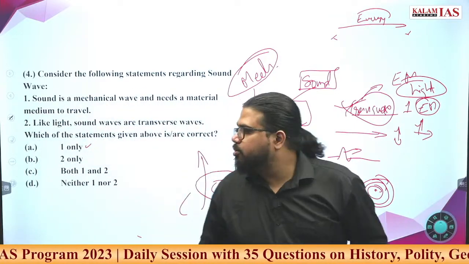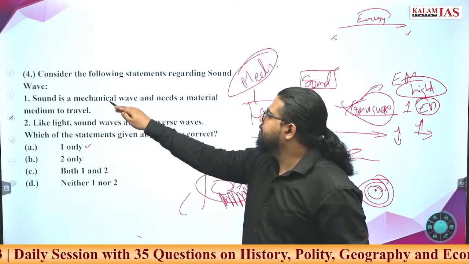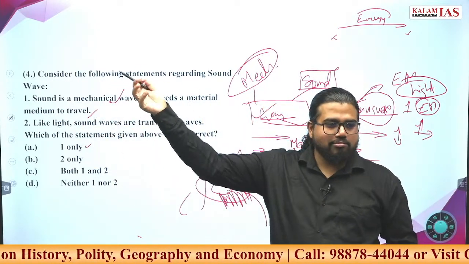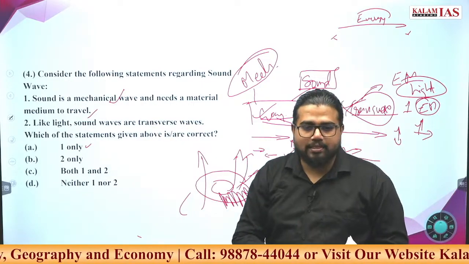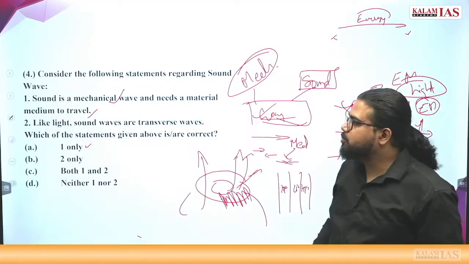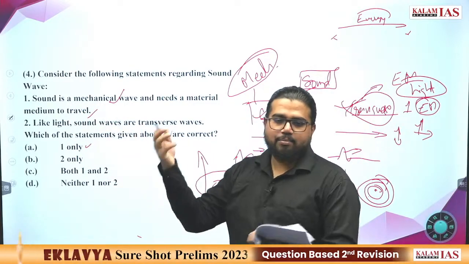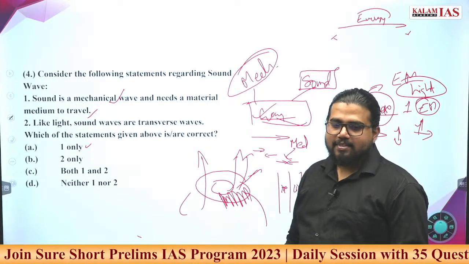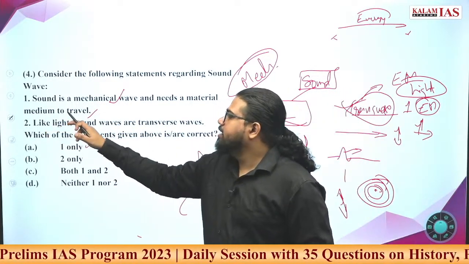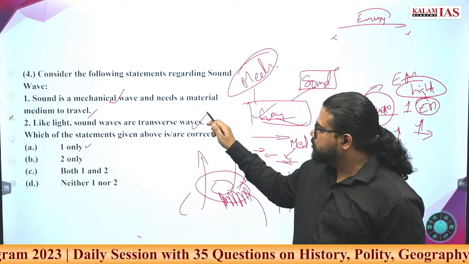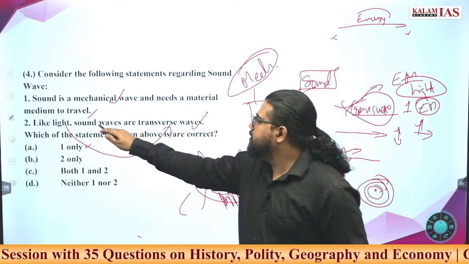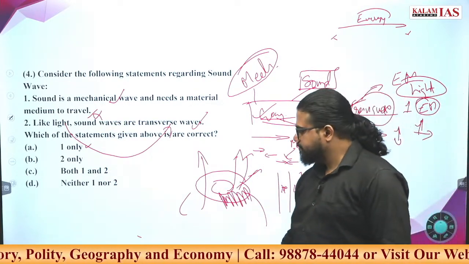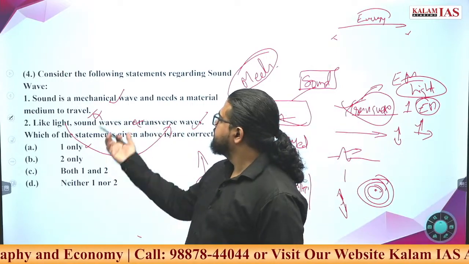Now try to answer this question. Sound wave is a mechanical wave, very much correct. Needs a material to travel. That's why you do not hear whatever is happening in space. There is no transmission of sound in space between celestial bodies or space stations, satellites, anything. Even on the moon you will not hear anything, correct? Like light, sound waves are transverse waves. Light is a transverse wave, but sound waves are not transverse waves. Sound wave is a longitudinal wave. This is a wrong statement.